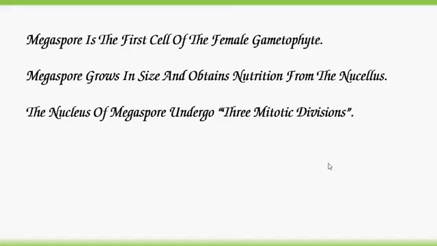The nucleus of megaspore undergoes 3 mitotic divisions. So please remember that the nucleus of megaspore is haploid because megaspore is formed from megaspore mother cell through meiosis division. The products of meiosis are in haploid condition. So the nucleus of megaspore is haploid, which undergoes 3 mitotic divisions. First mitotic division.